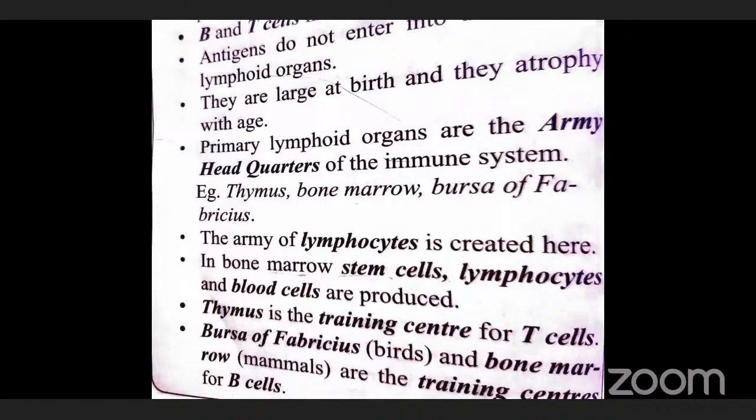Here the antigens do not enter into the primary lymphoid organs. The primary lymphoid organs are large, and after that they only shrink. Examples: thymus and bone marrow are very important primary lymphoid organs in human beings.